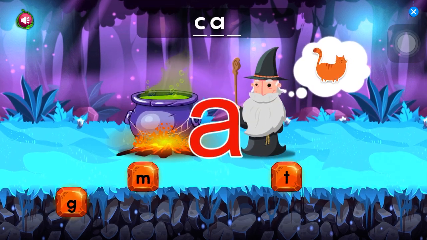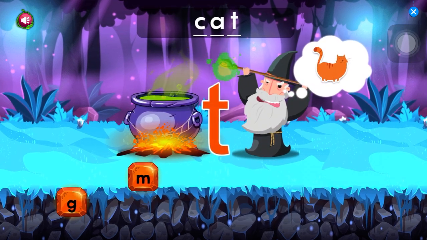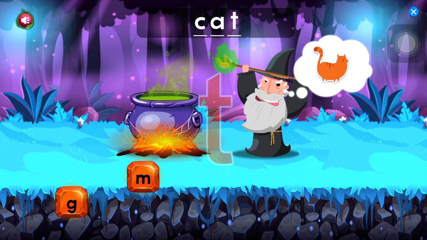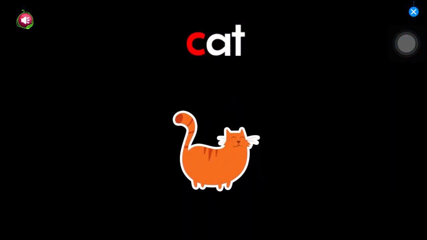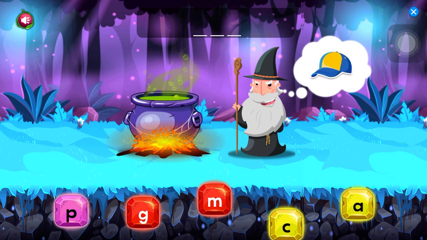Cat. Drag the gem to this pot to make the word.